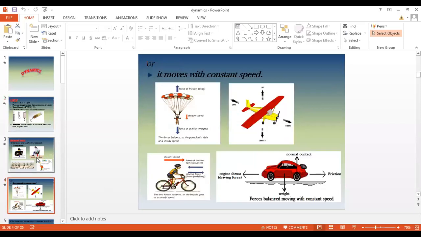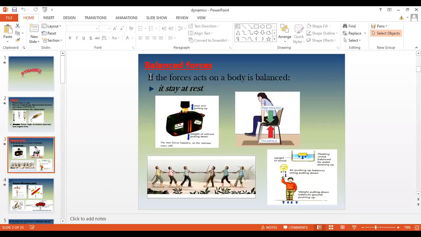Then yesterday we also learned about balanced forces. We said that balanced forces are those forces in which the resultant force is zero. And a balanced force affects a body in two ways. One way is that if the force acts on a body that is at rest, it will stay at rest.